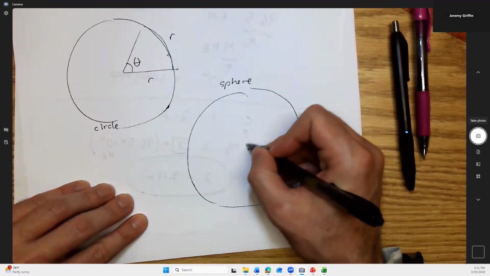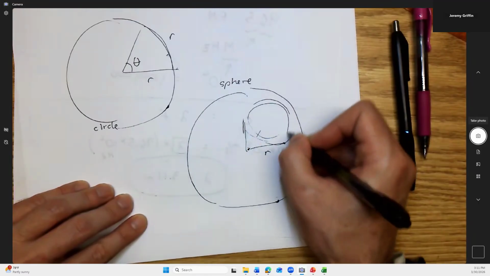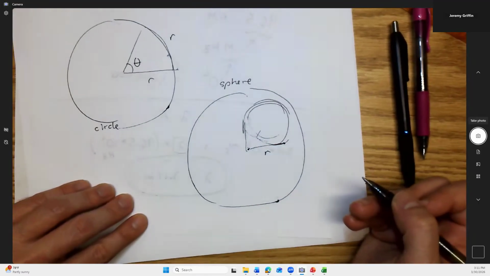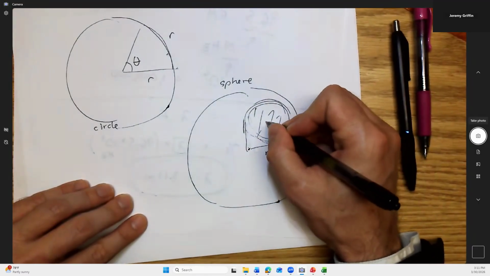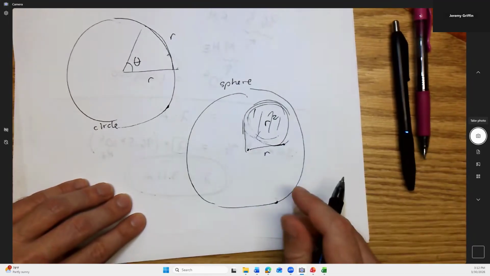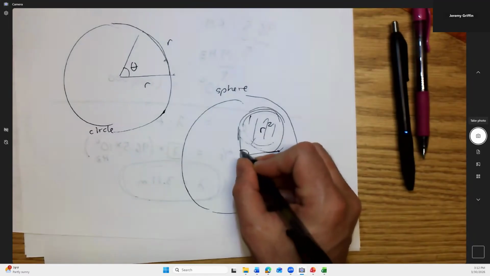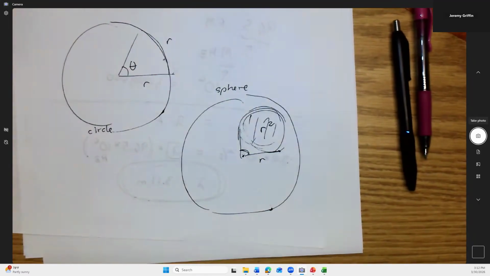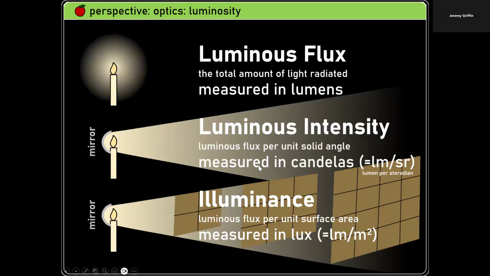I sweep that out and make a circle right here, like a cone shape. Yes, that cone shape. Where this area right here works out to R squared. Like if R is 1 meter, it could be 1 square meter. If I remember right, that's what 1 steradian is. It's like an angle, but in three dimensions. All right, so now we have a way to think about angles in three dimensions.